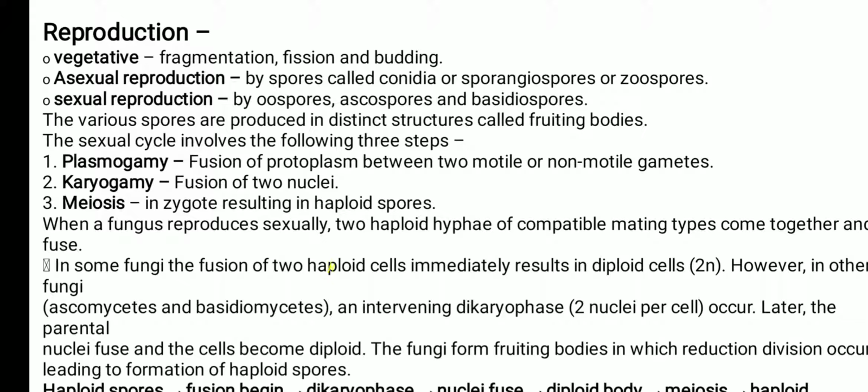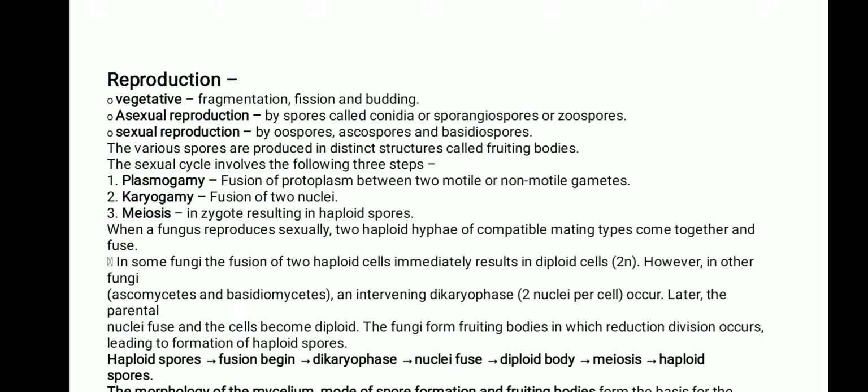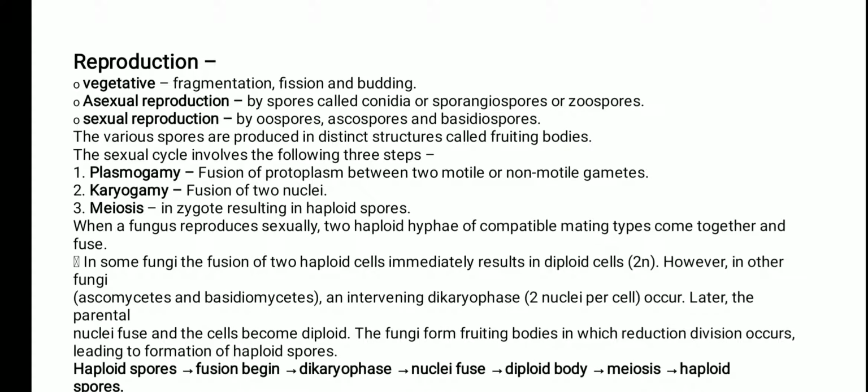When a fungus reproduces sexually, two hyphae come close to each other. Compatible hyphae come close to each other and fuse, and the two haploid cells form diploid cells. The very important thing is that as soon as the two hyphae come close and plasmogamy occurs, it is not required that the two nuclei fuse at the same time. Once the two hyphae or cells fuse with one another, two nuclei come close to each other. This is called coexistence of the nuclei.